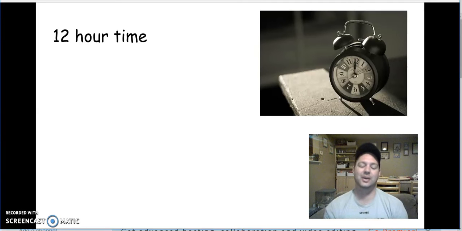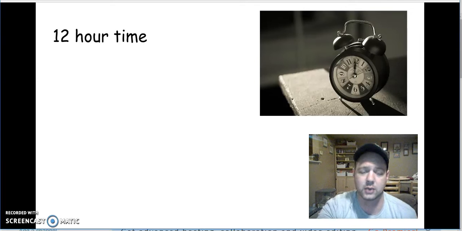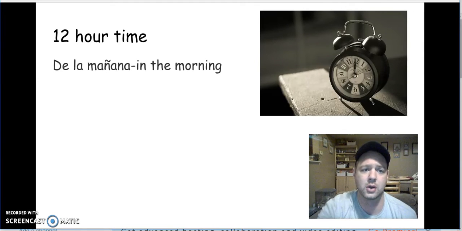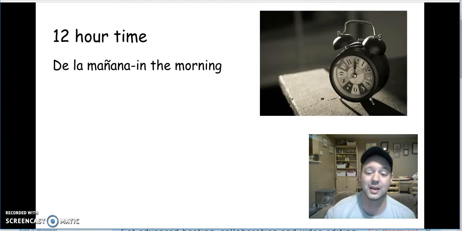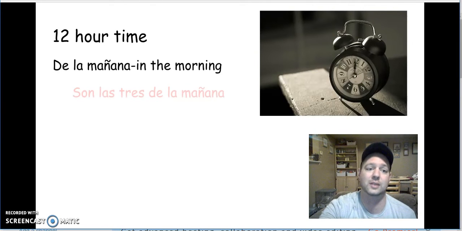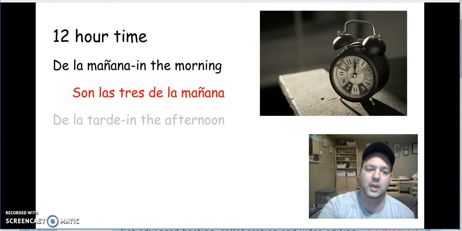Now, in a lot of Spanish-speaking countries, there are a lot of people that will use the 12-hour time clock in Spanish. And so we need to be aware of that. Whenever we're talking about the time and it's the morning, we have to use de la mañana. So in the morning. So son las 3 de la mañana. It is 3 in the morning.